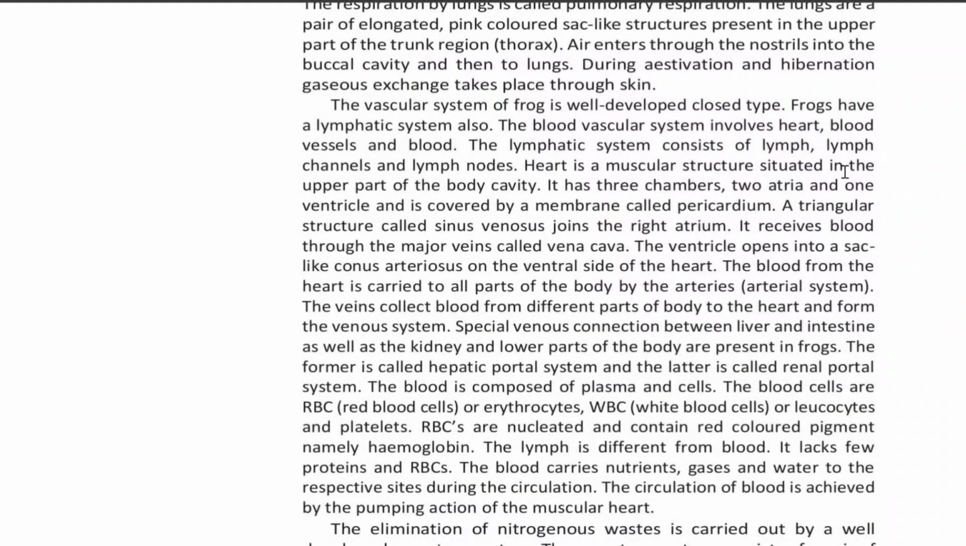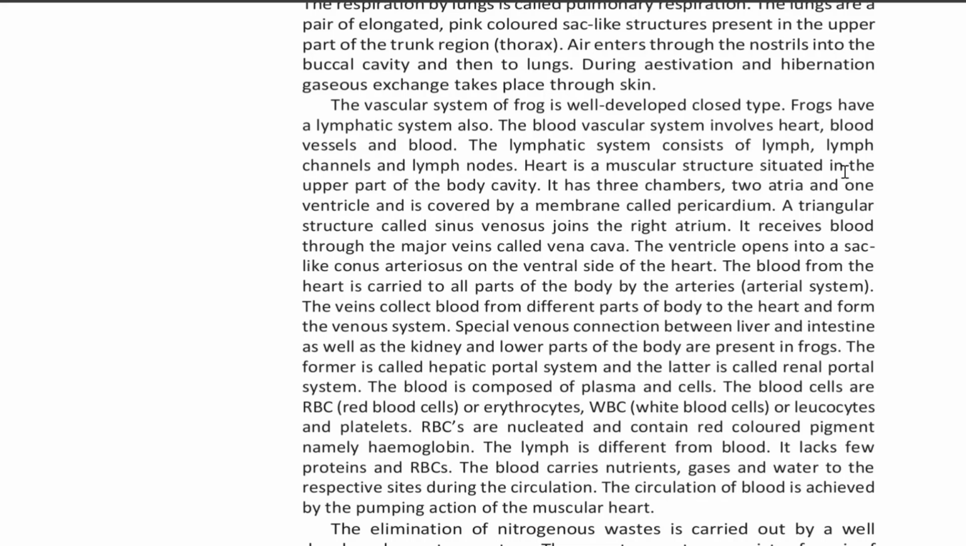The vascular system of the frog is a well-developed closed type. Frogs have a lymphatic system also. The blood vascular system involves the heart, blood vessels, and blood. The lymphatic system consists of lymph channels and lymph nodes. The heart is a muscular structure situated in the upper part of the body cavity.